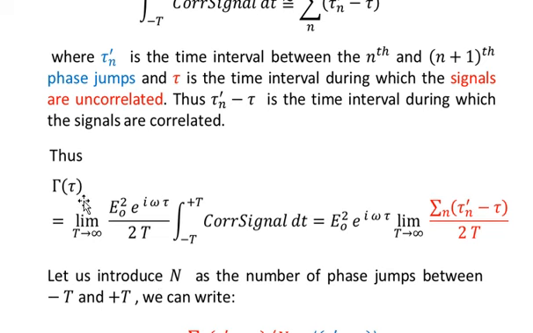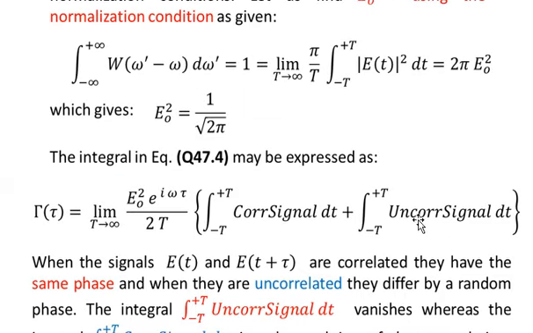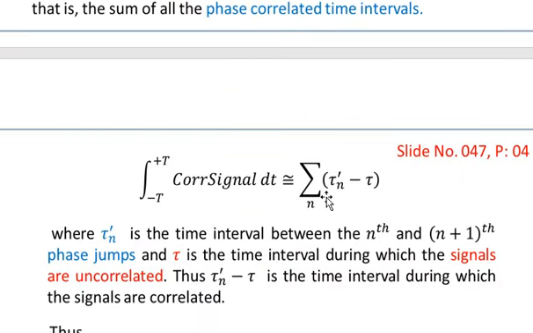Thus, we have gamma of tau from this equation, where the integral over the uncorrelated signal will vanish to 0. And we have also substituted the correlated integral by the value of this summation.